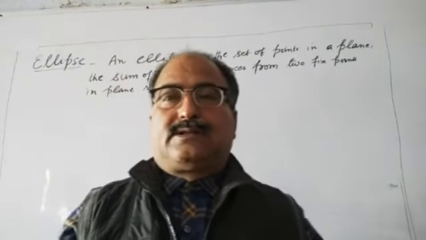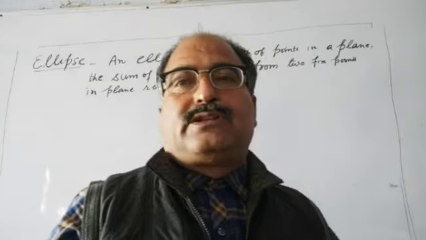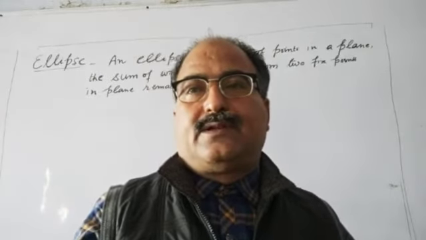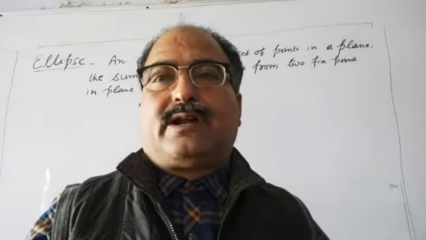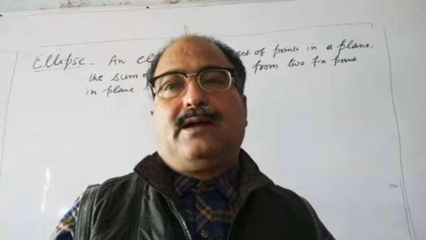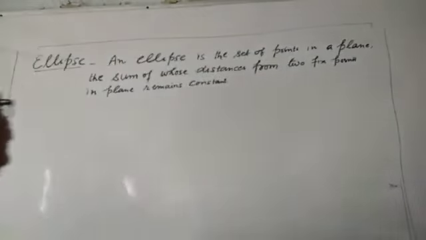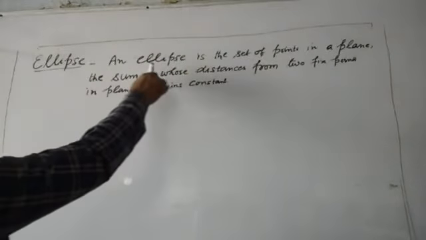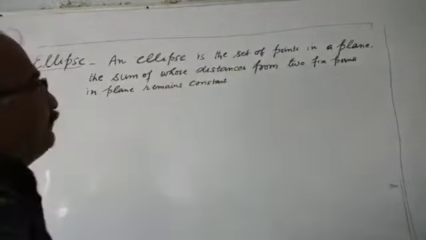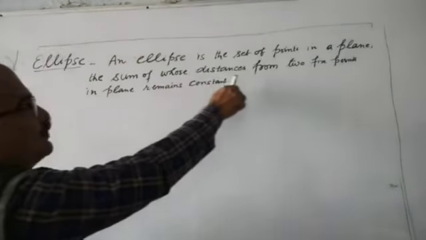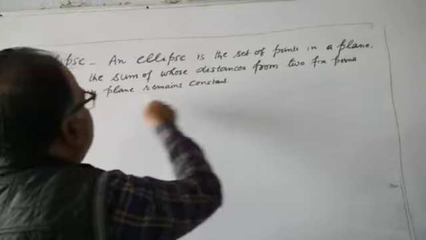Good morning, students. Today I am going to discuss with you ellipse. Previously you have learnt about circle and parabola. Now see here on the board. Ellipse. An ellipse is the set of points in a plane, the sum of whose distances from two fixed points